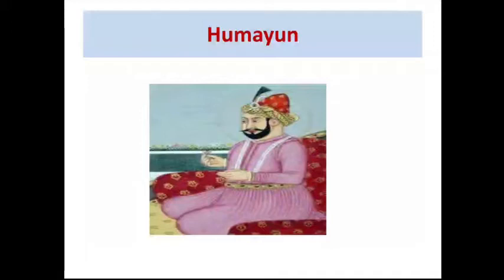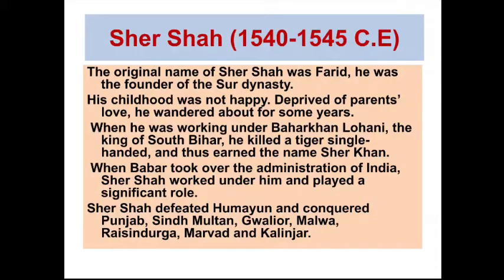Sher Shah took personal interest in organizing and supervising the army. He also had all the cultivable land measured to fix land taxes.